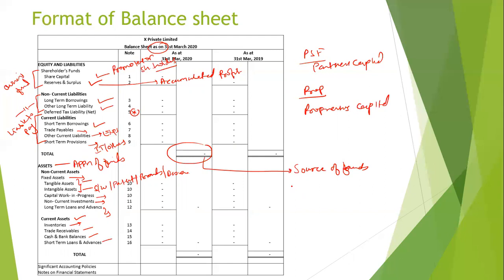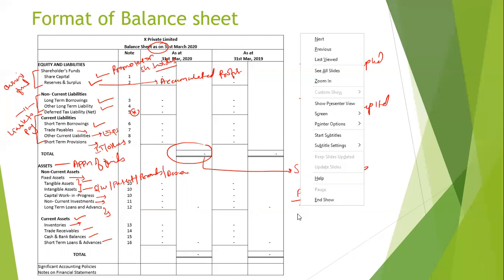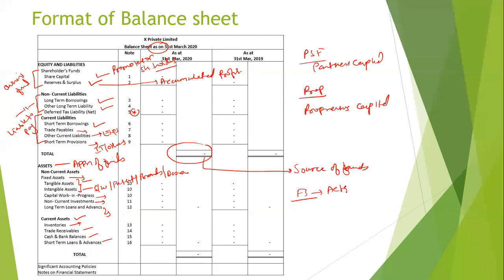One thing I would like to tell you, friends: for any financial statements, the fiscal year or the accounting year is 1st April to 31st March. There is another concept, assessment year and previous year. Previous year is nothing but the financial year.